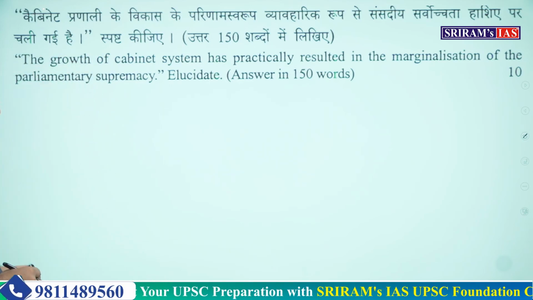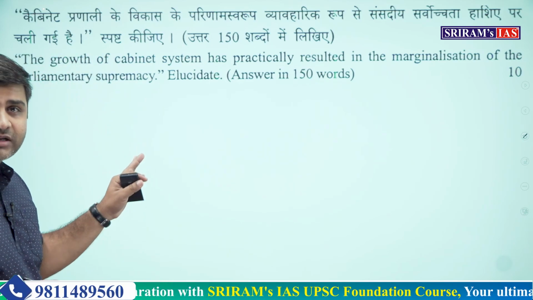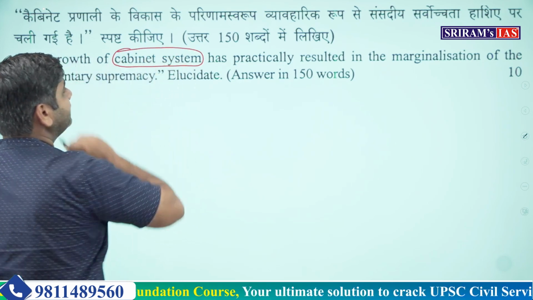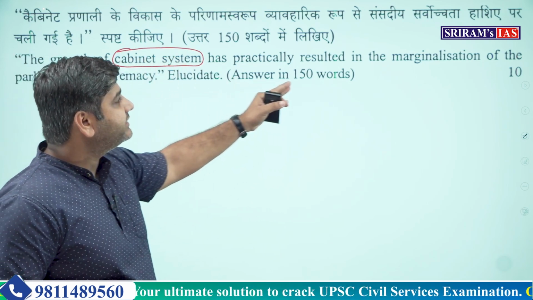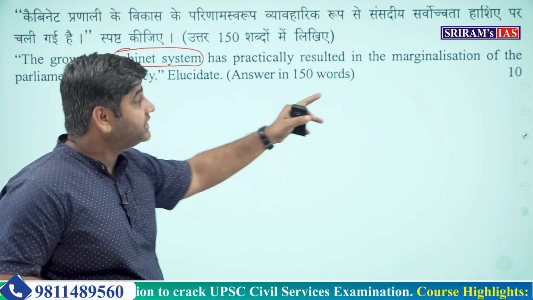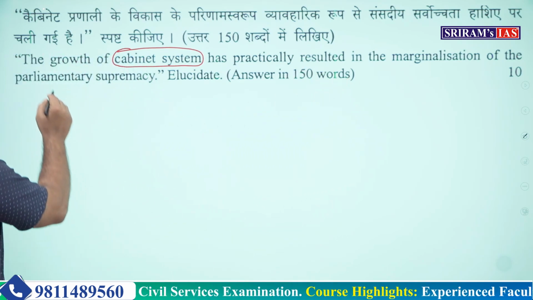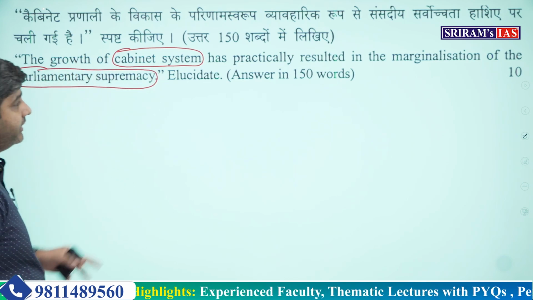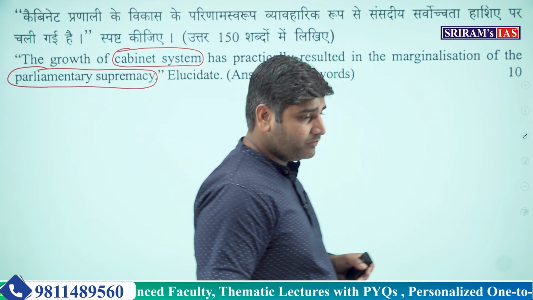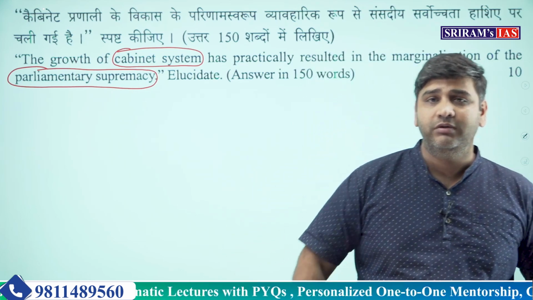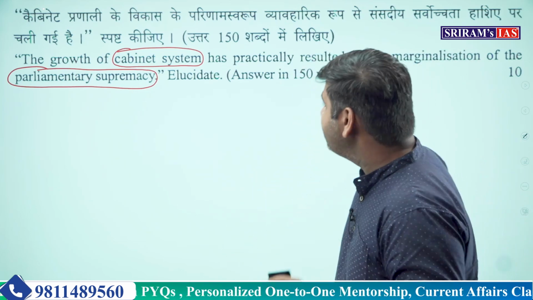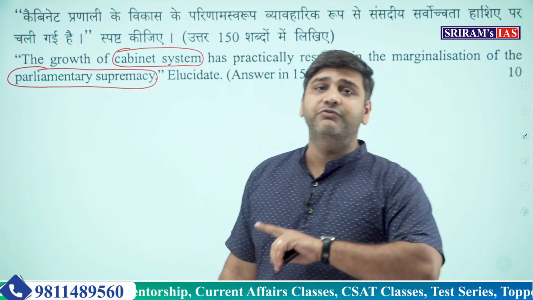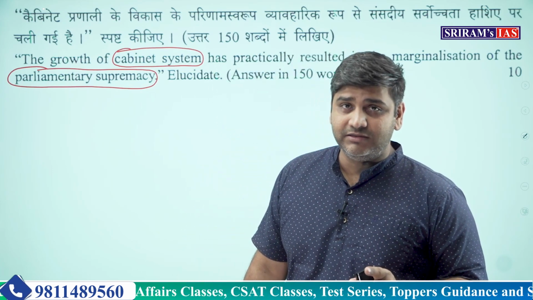The growth of cabinet system. So they are asking about the cabinet system. This is an important word. Has practically resulted in the marginalization of the parliamentary supremacy of the country. And they have said elucidate, so give a few examples to prove why this statement is correct. Now, you should understand what parliamentary form of democracy is before we get into this answer.